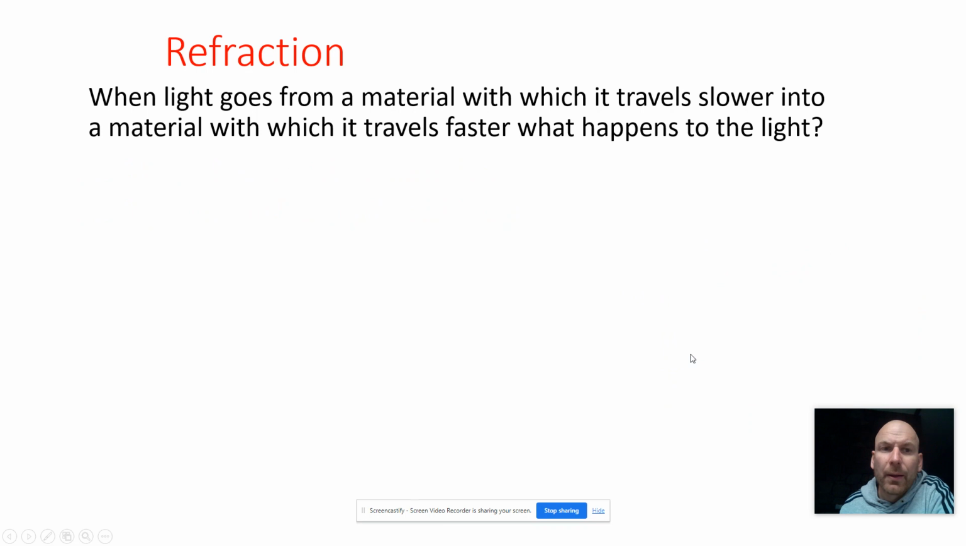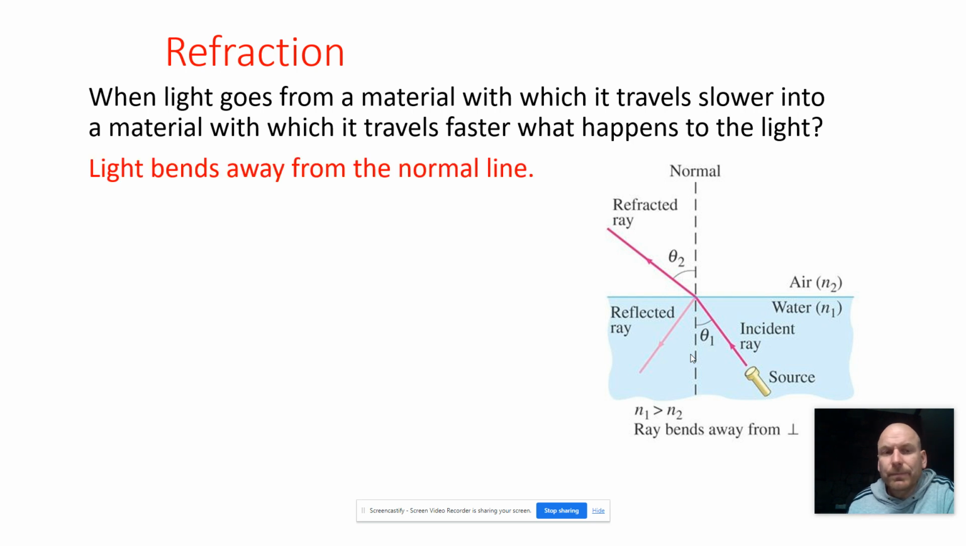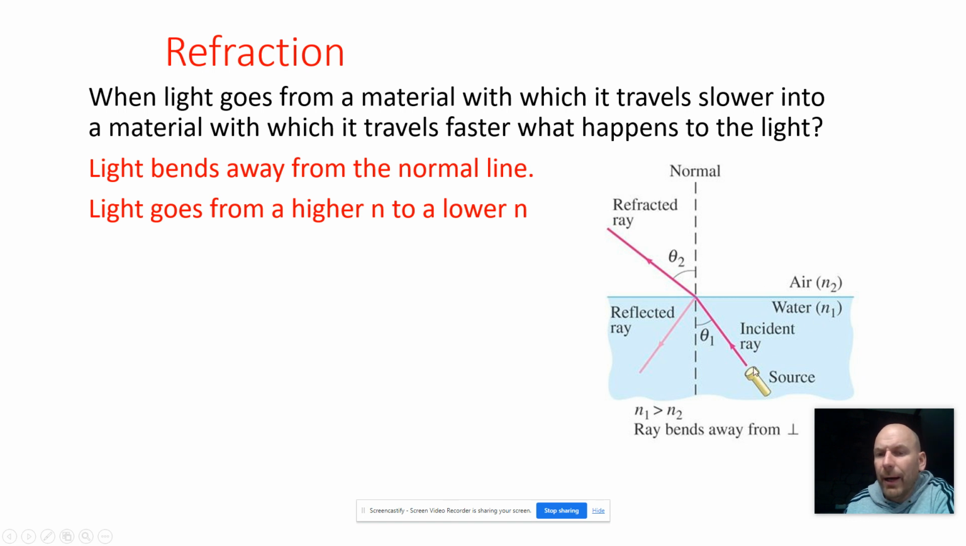So when the reverse happens, so light starting in a slower material and then transitioning into a faster material, light bends away from the normal line. So here we see light starting in water and going into air. So it's going from slow to fast, or from a higher index of refraction to a lower index of refraction. It bends away from the normal line.